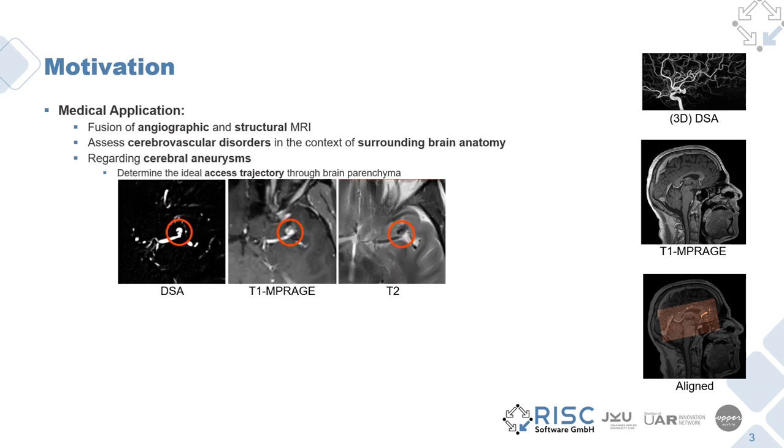Regarding the treatment of cerebral aneurysms, the gold standard modality for assessing the geometry of the aneurysm is digital subtracted angiography, short DSA. However, to determine the ideal access trajectory to the aneurysm, we require the tissue contrast of a structural MR sequence such as T1 MPRAGE or T2. In these modalities, the vascular contrast is compromised, which is why we are looking for a way to combine the angiographic and structural image acquisitions.